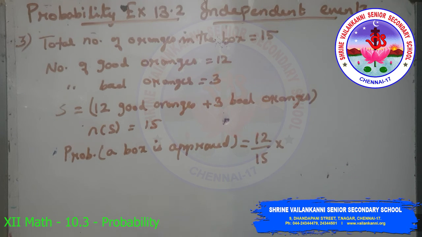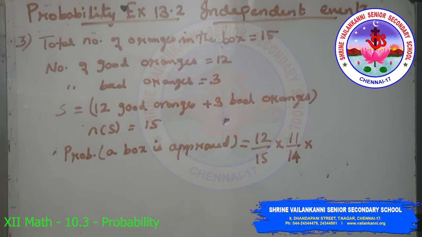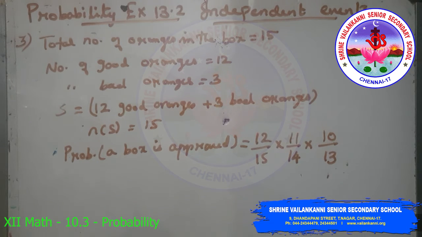If we select 1 orange, it will not be replaced, so there will be 1 less. In the second draw, we have 11 good oranges out of 14 oranges, so 11 by 14. Again without replacement, in the third draw we are selecting 1 good orange from the 13 remaining oranges, 10 good ones, so 10 by 13. So 12 into 11 into 10 by 15 into 14 into 13.